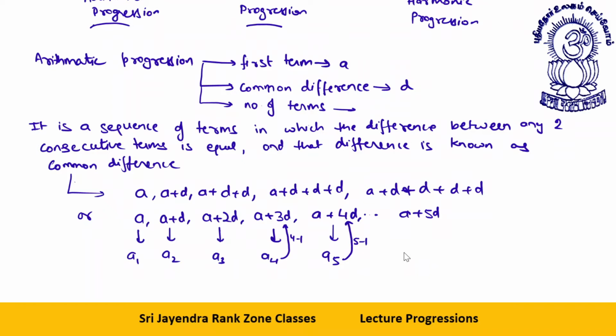This is a6, and a6 is a plus 5d. So a1 is equal to a, and the nth term an will be a plus n minus 1 into d. Getting it, dear students? So far clear to everyone?